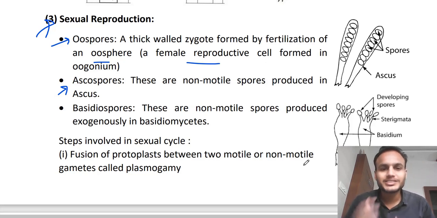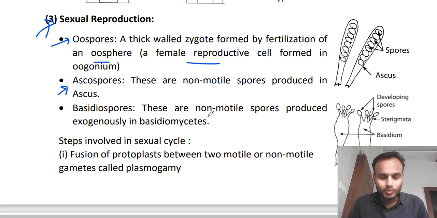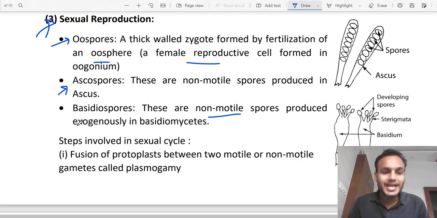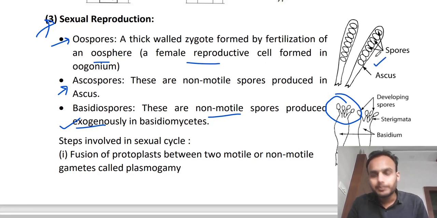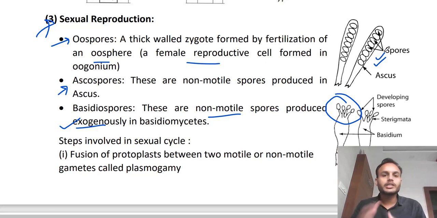These are also non-motile spores produced exogenously. You have to remember this word, exogenously. Exogenously means they are formed outward, outside the main body, but the ascus is produced inside the host body, that's why ascospores are called endogenously produced, inside the body. Exogenously means outside the body they are being produced. So you have to remember this.